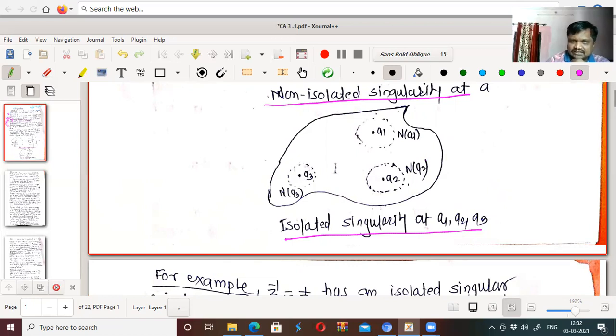But if I take a deleted neighborhood of A, then the function is analytic everywhere. Similarly, A2 is isolated because in the neighborhood N of A2 it is analytic, and in the N of A1 the function is analytic. So these are called isolated singularities.